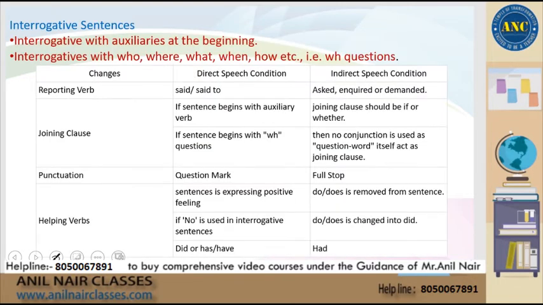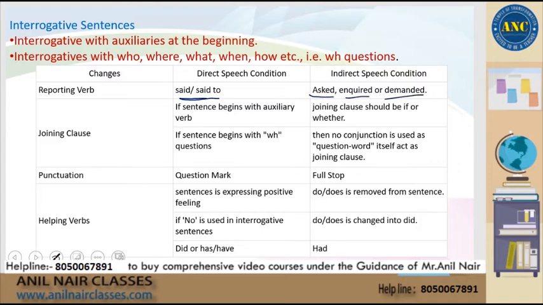Let's look at interrogative sentences. These are again questions with words like who, where, what, when, how, etc. If the reporting verb has the word said or said to, you would change it to asked, inquired, or demanded.